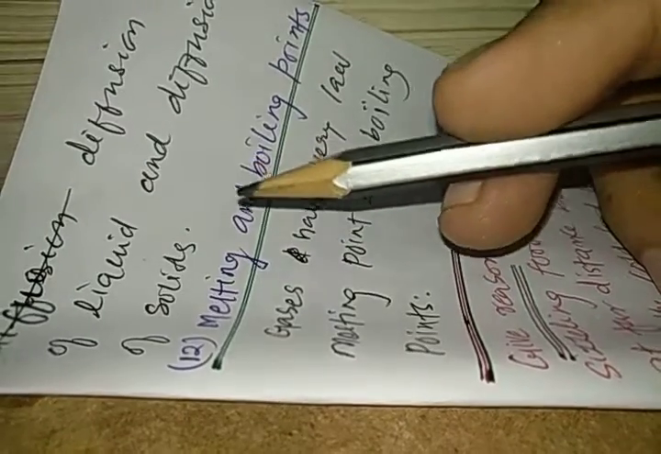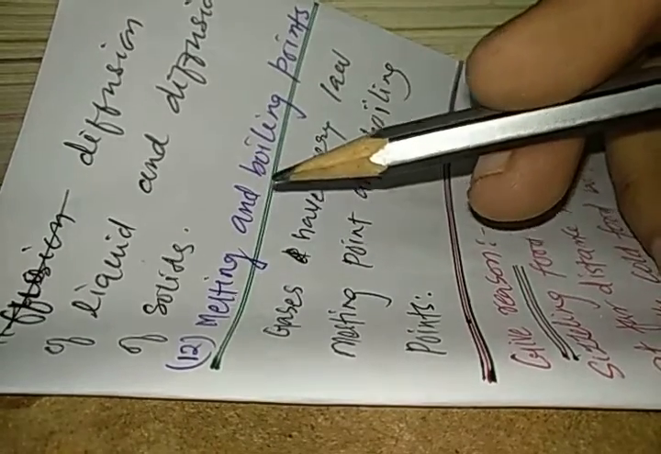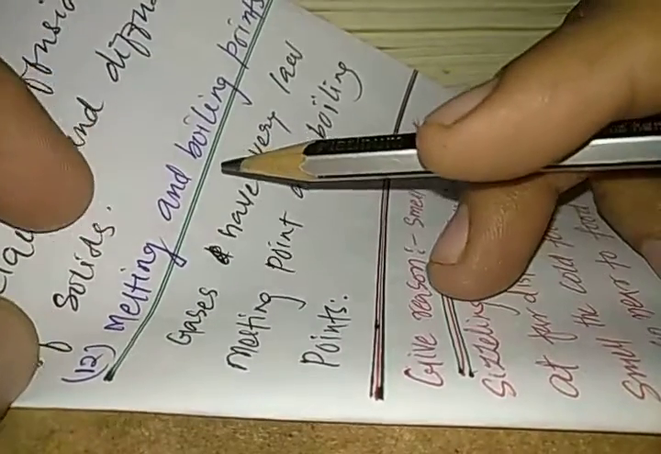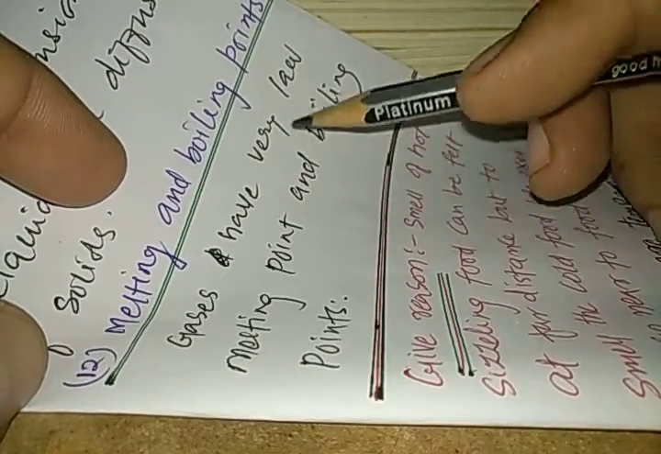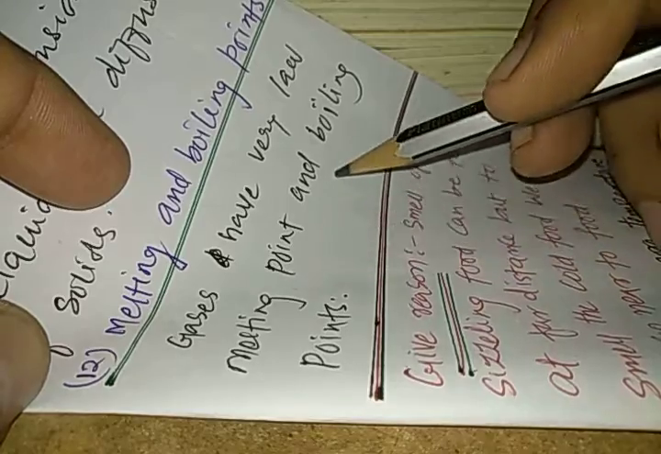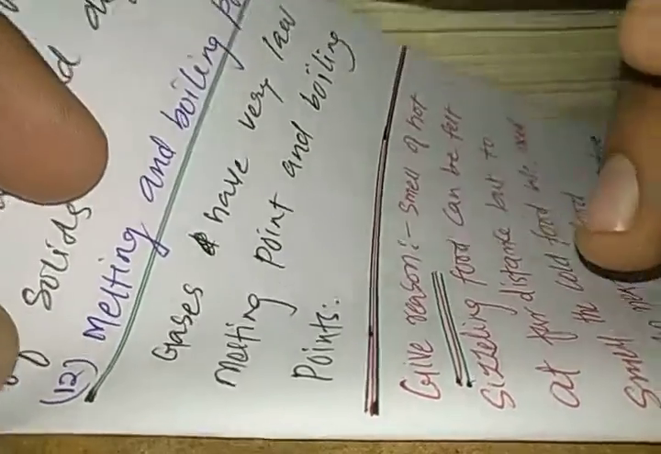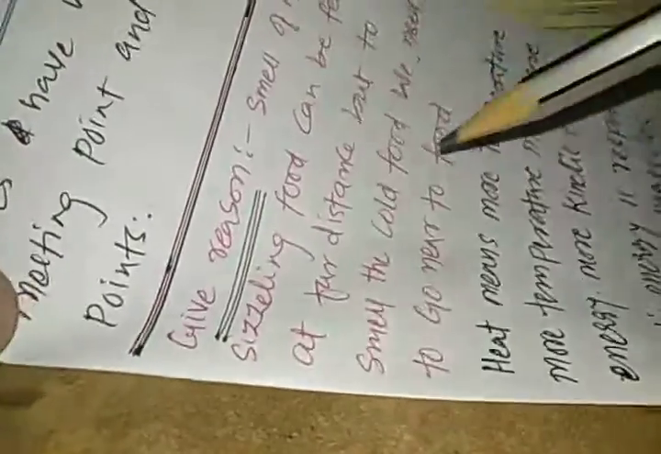Then the next one is the melting and boiling point. The substances which are gases at room temperature have very low melting points and boiling points. So their melting points and boiling points are comparatively low.